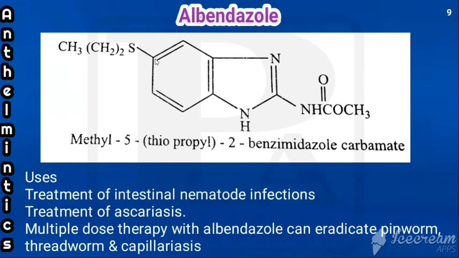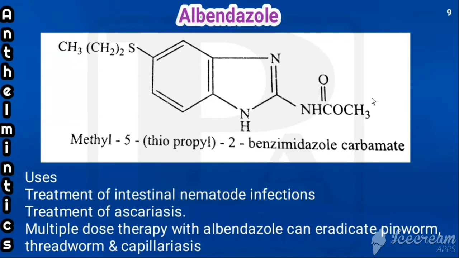So what is the difference? Both in the fifth position only they are differing. In the case of fifth position, it is having benzoyl, that is called mebendazole, but if it is thiopropyl, that is called albendazole. So what is the group present in fifth position for albendazole? That is thiopropyl. Others should be same.